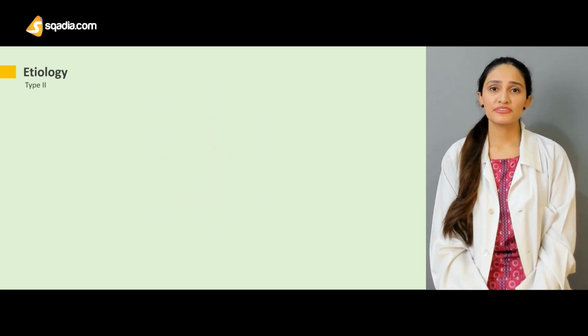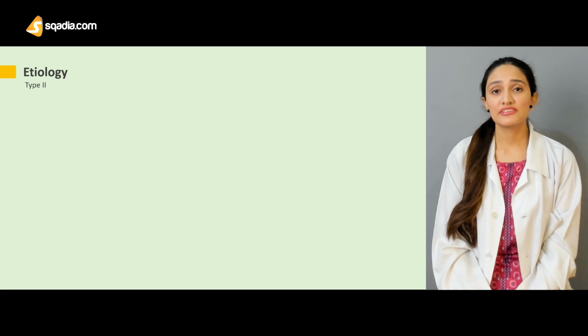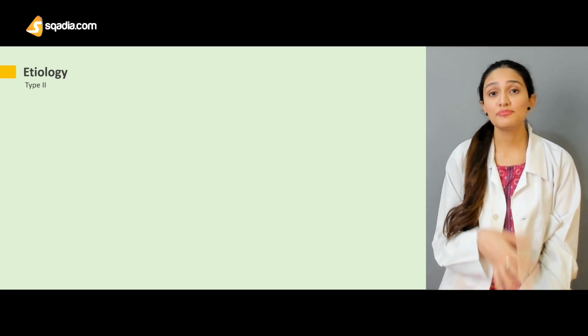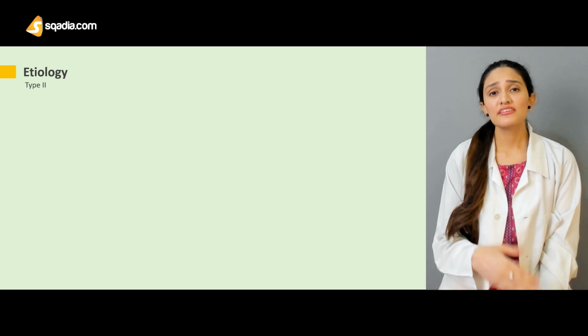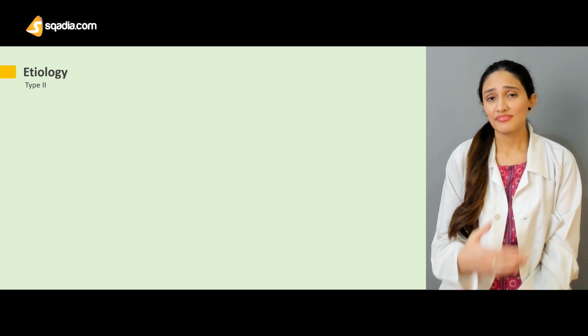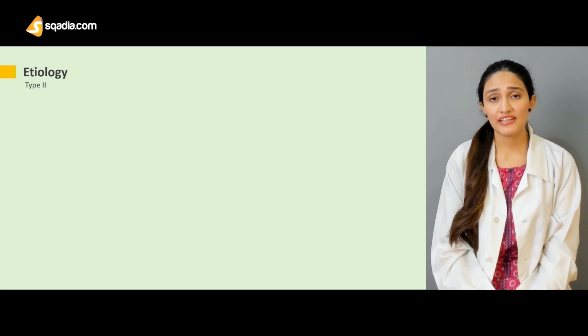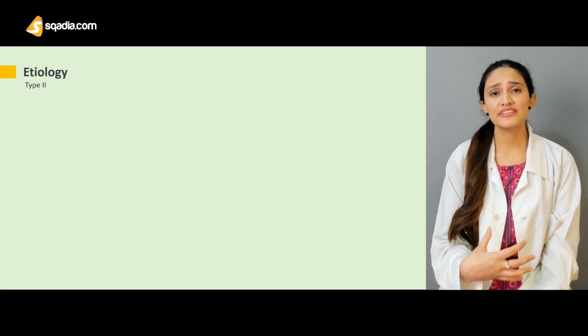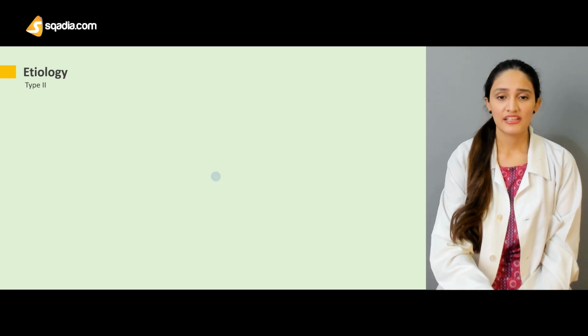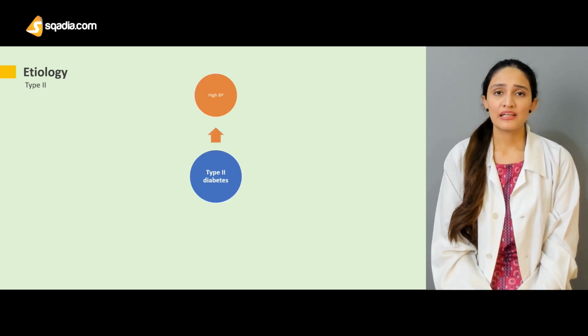Now, if we talk specifically about the etiological factors regarding type 2 diabetes mellitus, they're a little different from type 1. It does not include any hereditary reason or genetic factors, but mostly environmental factors. First being high blood pressure.